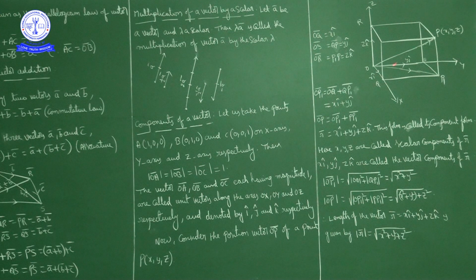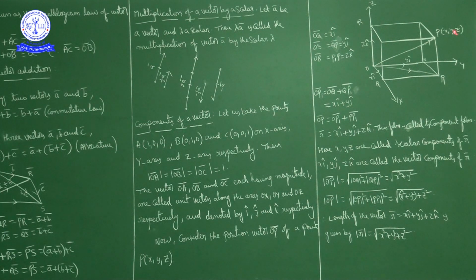So if we consider OP bar as the vector r bar, it is equal to x i cap plus y j cap plus z k cap. This form of representing a vector is called its component form.